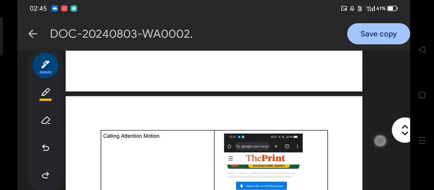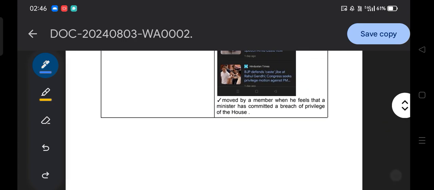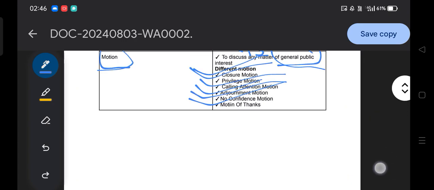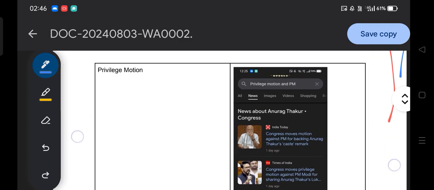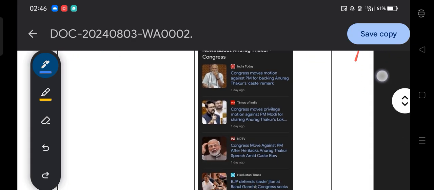So guys, sorry for the disturbance, and let's start the real purpose of today's discussion. Privilege motion. Okay, privilege motion. So what is a privilege motion? First we will understand it, and what it is used for. With the help of that we will be pretty much clear.